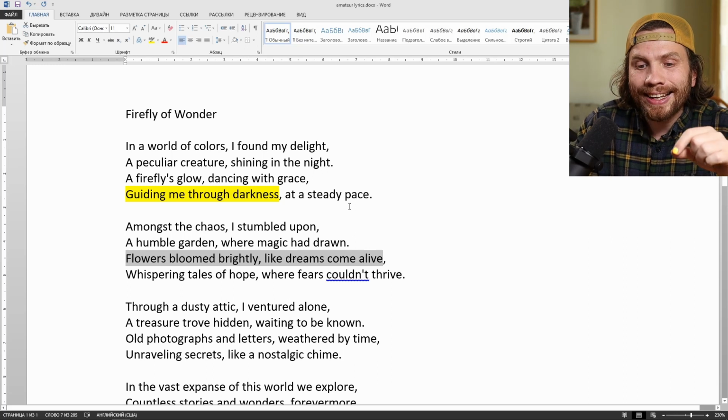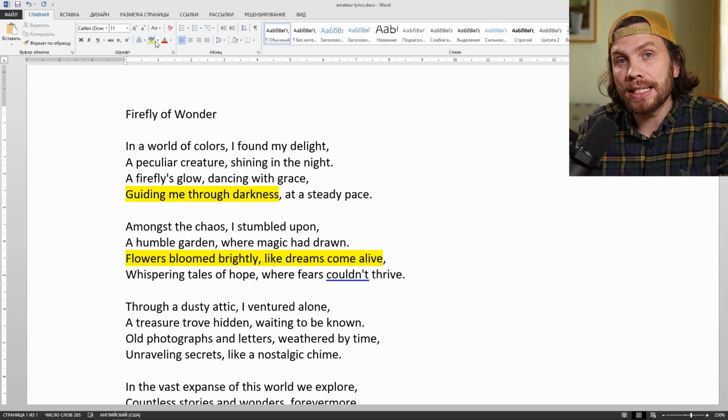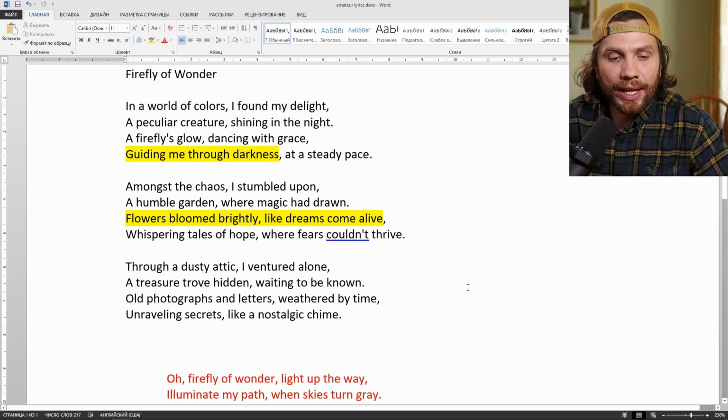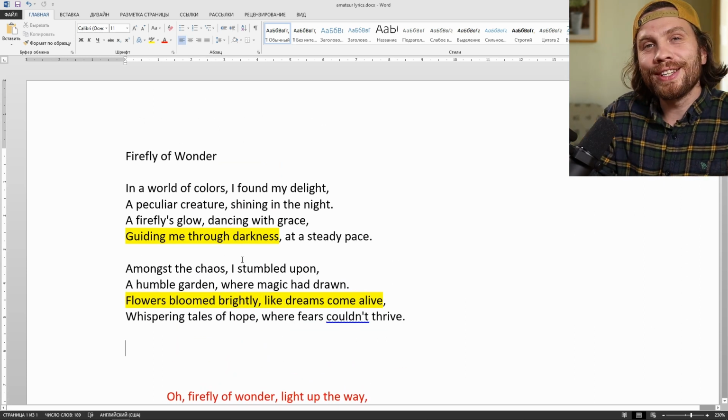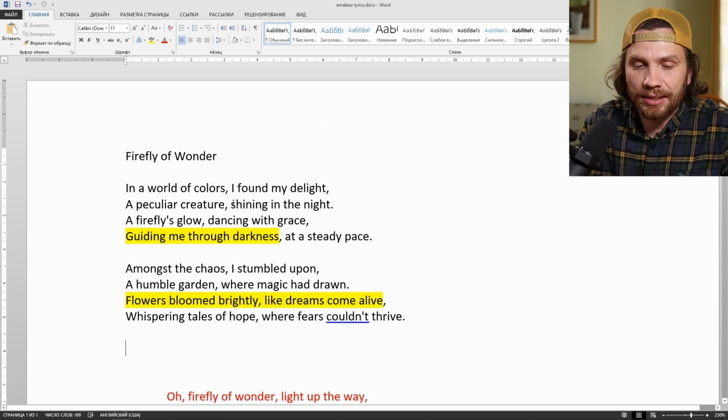Flowers bloomed like dreams come alive. That's a decent image. We can use that for sure. So what we're left with is just 2 verses with 2 interesting thoughts in them. Now we need to build a skeleton of the song using the stronger points it had.